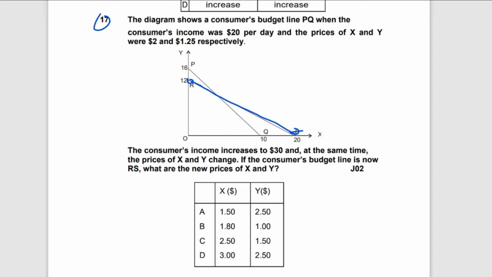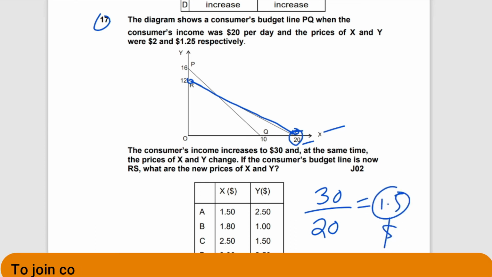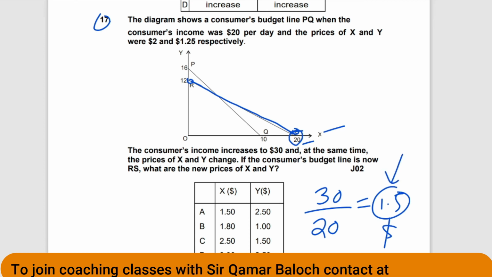Now what you can do is see the maximum quantity of X you can purchase with your income. When you spend all of your income on purchasing X good, you can purchase a maximum of 20 units. It means if you have $30 income and you can purchase 20 units spending the entire income on X, then 30 divided by 20 will give us $1.5, the price of good X. It means 1 unit of X will be worth $1.5.